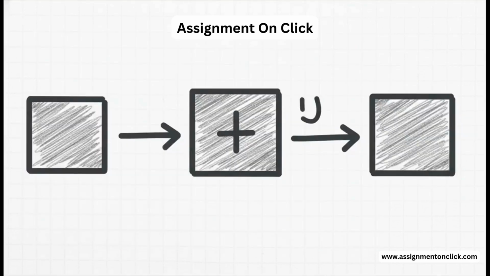Let's make this crystal clear. Say we have a function called add numbers. You give it two arguments, the numbers 5 and 3. The function's body does the work. It adds them together. And then that return statement hands the result, the number 8, right back to you. Input, process, output. Simple as that.